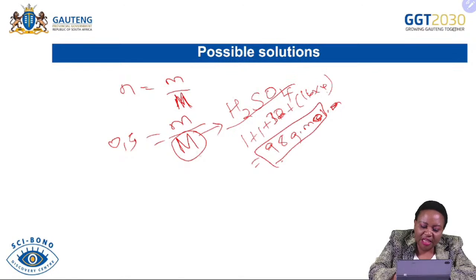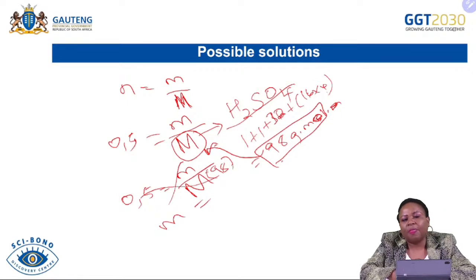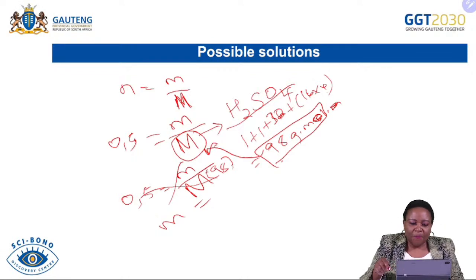Immediately, after getting the molar mass of sulfuric acid, you just substitute into our formula. I don't encourage you to change the subject of the formula. We're going to put 98 and then cross multiply, and then we find our mass. I will never encourage you to make the mass the subject of the formula. Just use the mass according to the data sheet, or the mass that you are provided in your examination, so that you just substitute directly into that equation to get the number of moles.